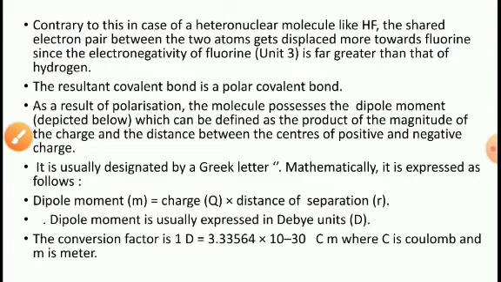But contrary to this, in a heteronuclear molecule like HF, the shared electron pair between the two atoms gets displaced more toward the fluorine. Fluorine is more electronegative than the hydrogen atom. So the result is that the covalent bond is a polar covalent bond.